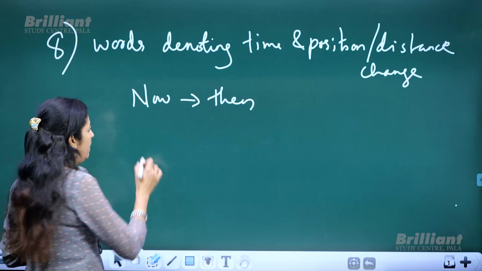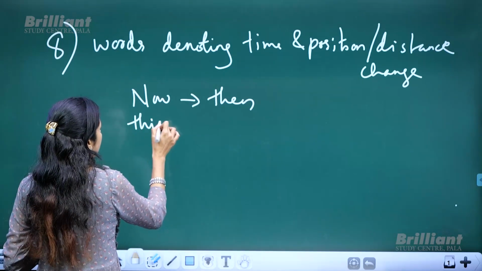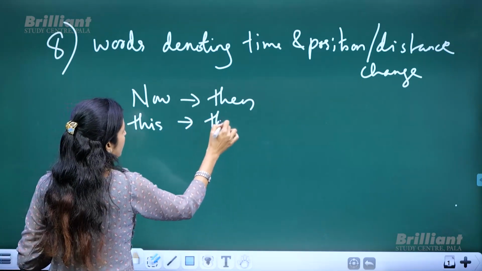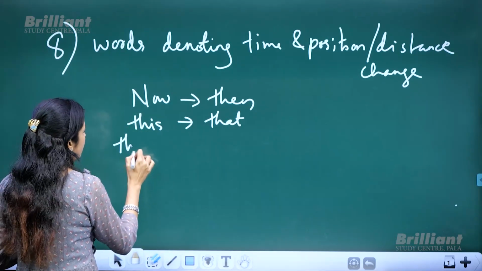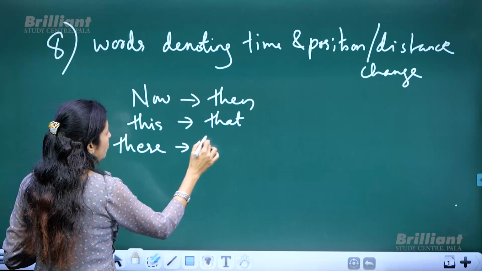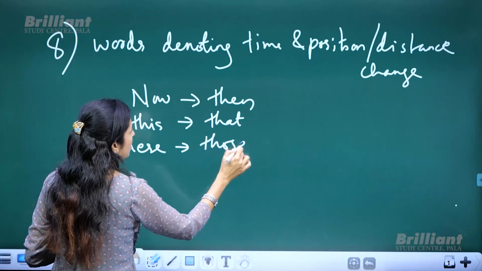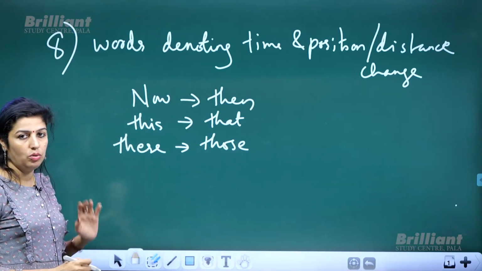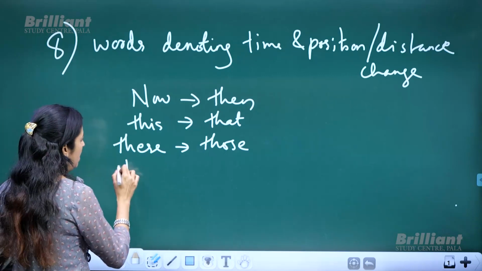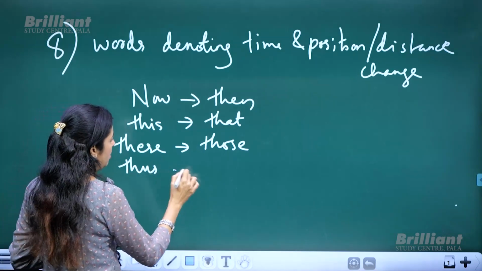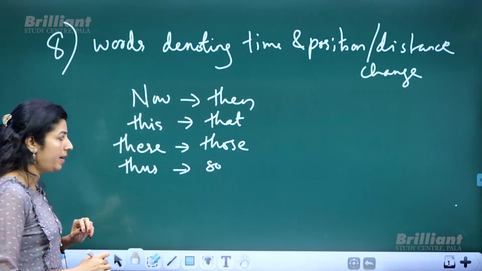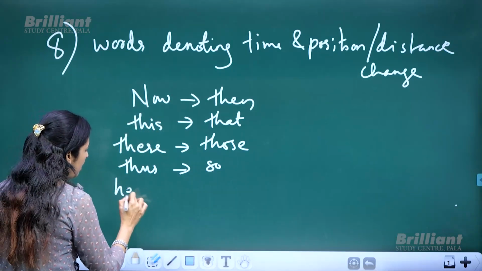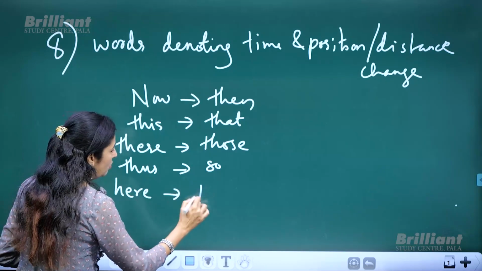Then this changes to that. These changes to those. Thus changes to so. Alright, here changes to there.